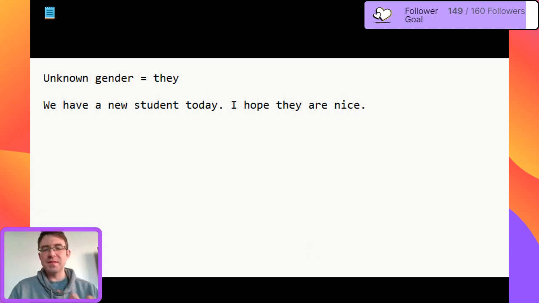And there can be a lot of problems with this because in older English, like sort of 50, 60 years ago, people often used the word he here. Like he was the default that people used. But obviously in the name of equality, why should we automatically use he if we don't know if it's a man or a woman or whatever their gender identity is? And so because of this, using he in this way is not really considered polite anymore. And so because of this, we switch to they.